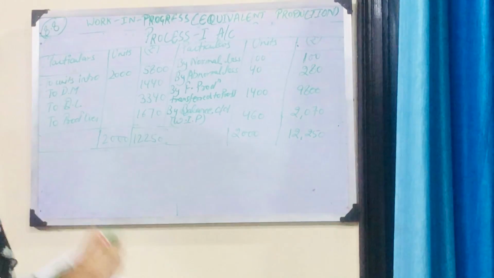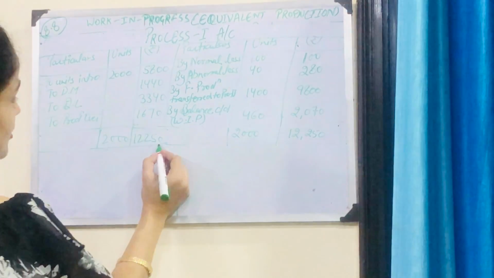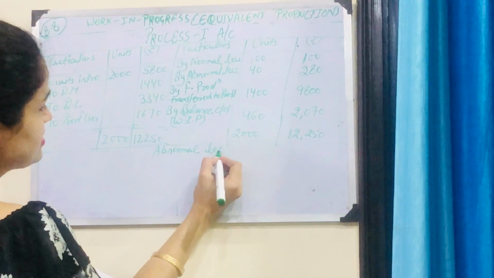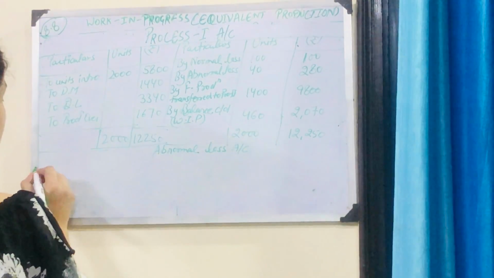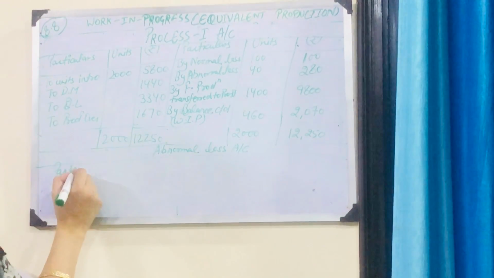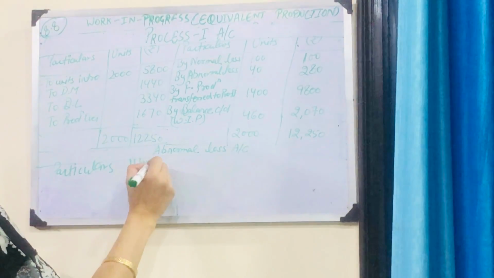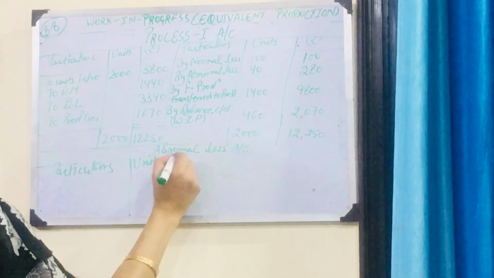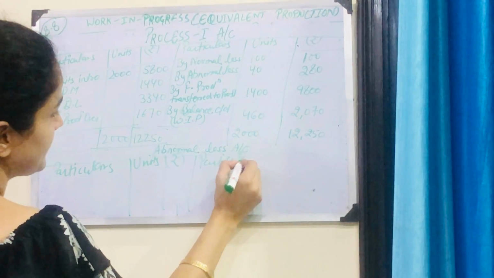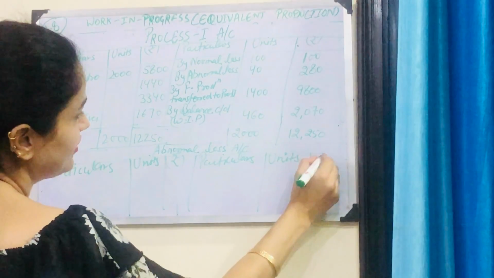This is normal loss account. In abnormal loss account we have particulars, units and rupees.